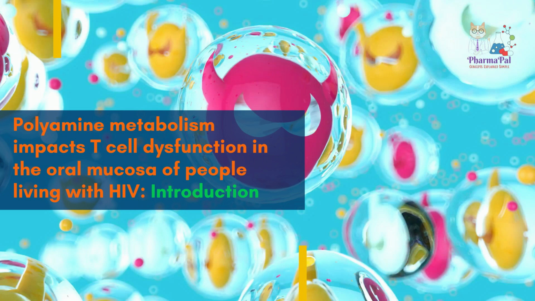dysfunctional TREG cells. What's even more compelling is that in people living with HIV, the increased TREG/Th17 ratio and CD4 hyperactivation positively correlated with the upregulation of polyamine putrescine in the oral mucosa. So, in a nutshell, this study uncovers the critical role of polyamine metabolism in T cell dysregulation and chronic inflammation in the context of viral diseases, shedding light on potential new avenues for targeted treatments.